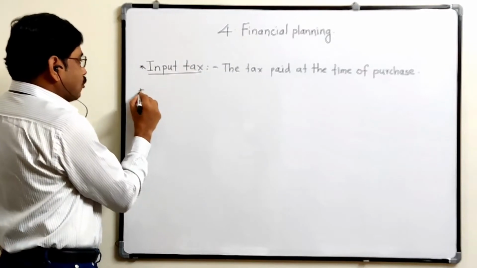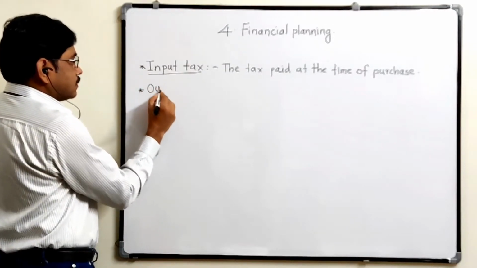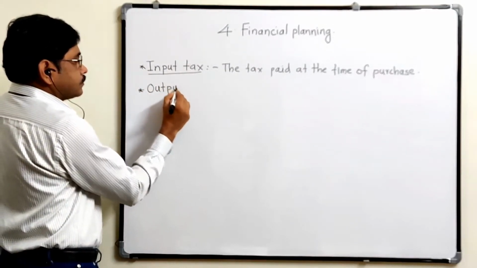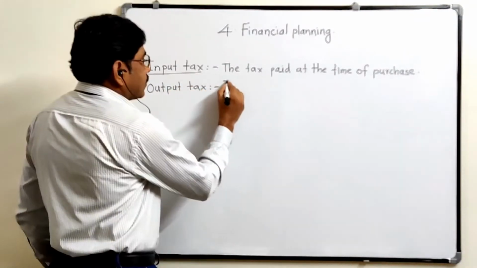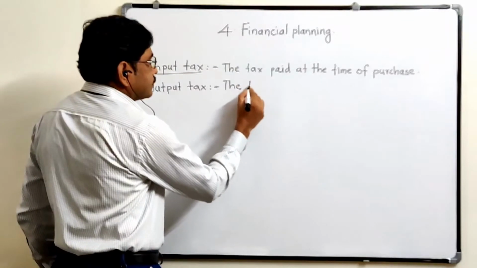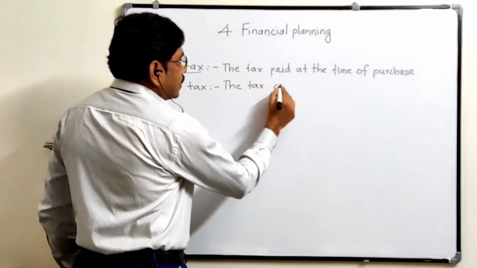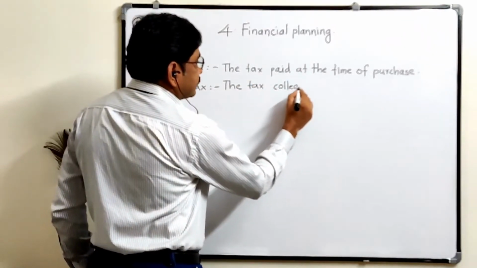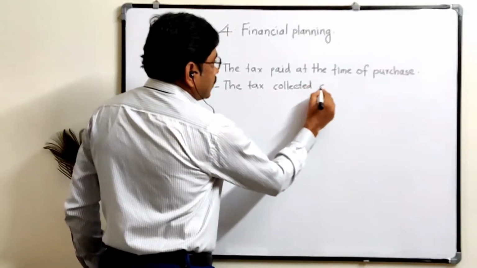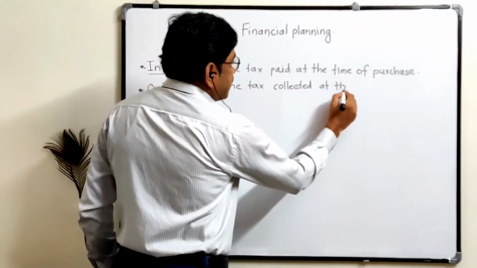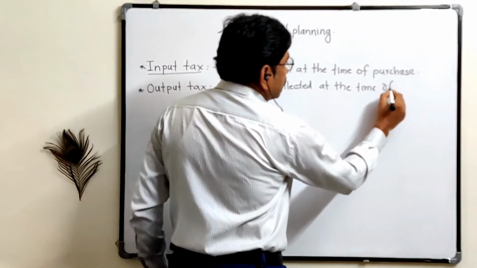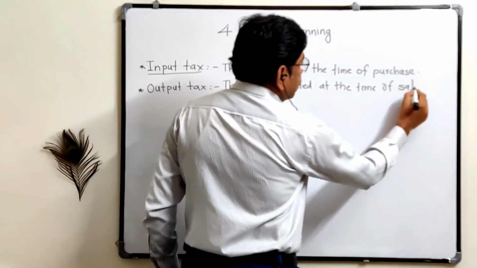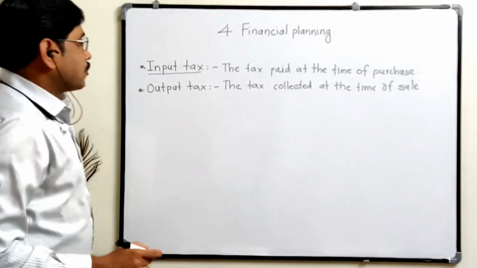Second one is output tax: the tax collected at the time of sale is called output tax.